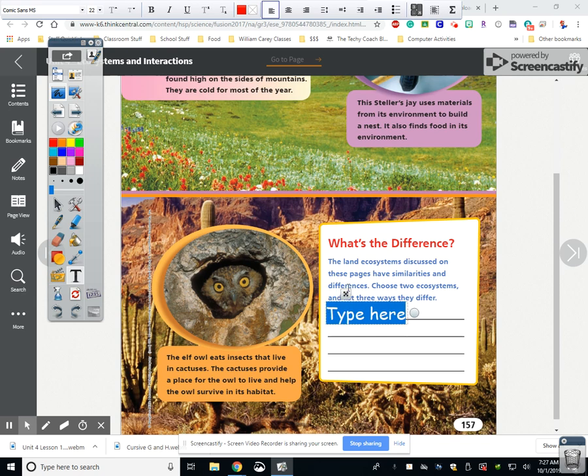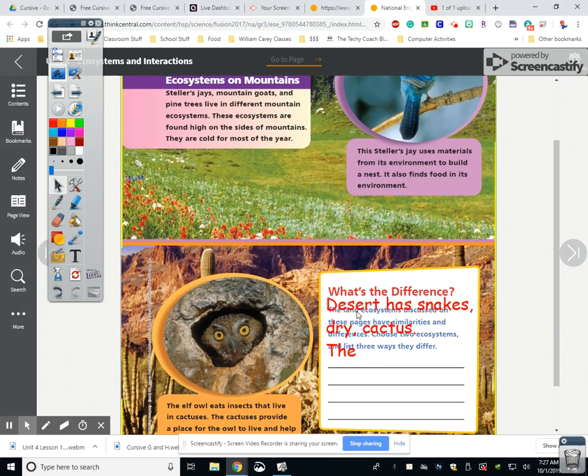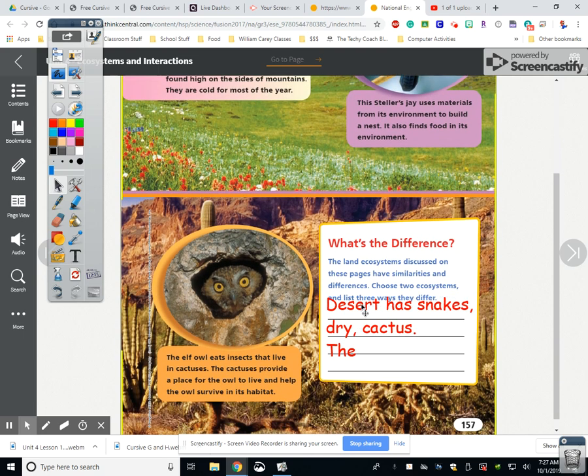So the way that the desert is different, the desert has snakes. It's dry and has cactus. Desert, what was that? That was mountains, wasn't it? Okay, the ecosystem mountains. So yeah, the mountains had stellar jays, mountain goats, and pine trees that cannot be found in the desert.